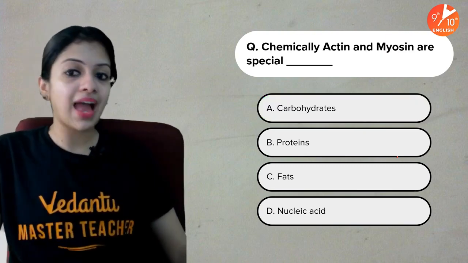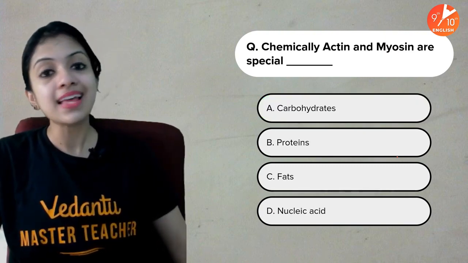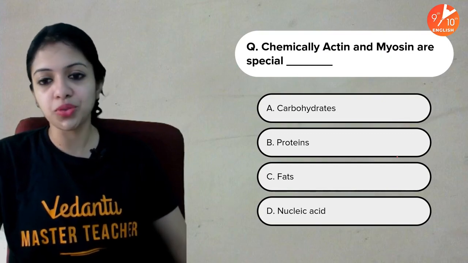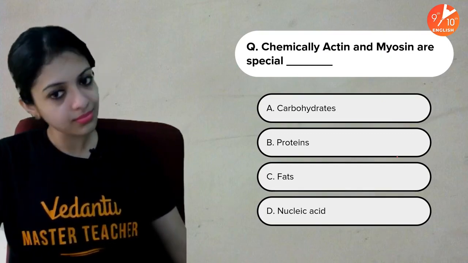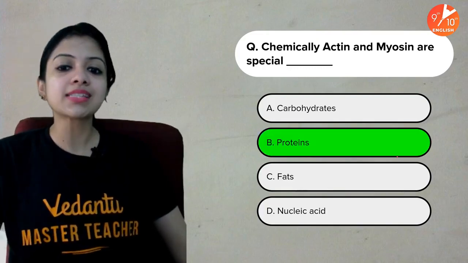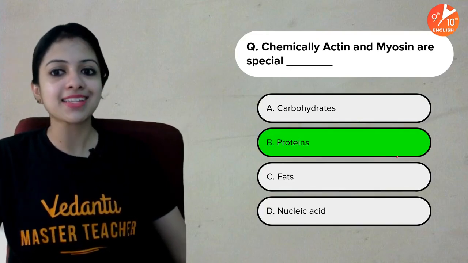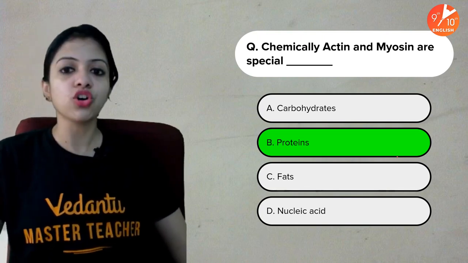Then chemically, actin and myosin are special dash. Remember, I told you this. Carbohydrates, proteins, fats, or nucleic acid? And your time is up. The answer is proteins. Chemically, actin and myosin are proteins, of course, beyond doubt.